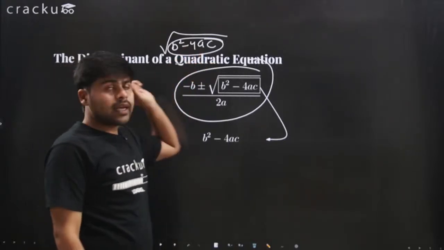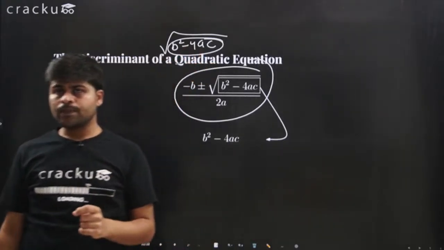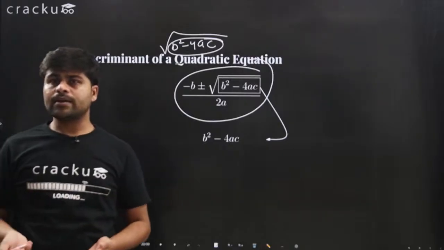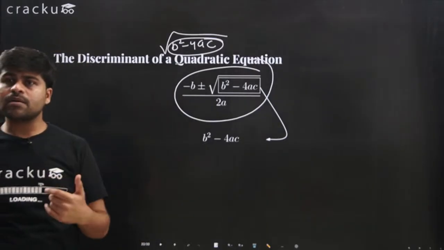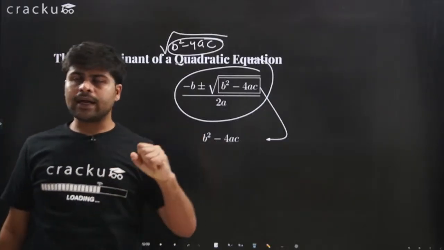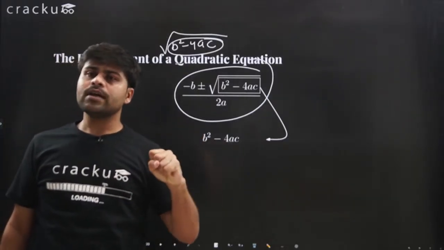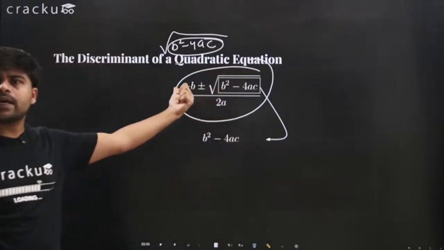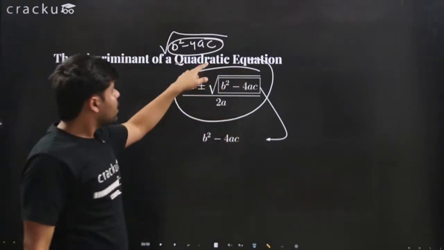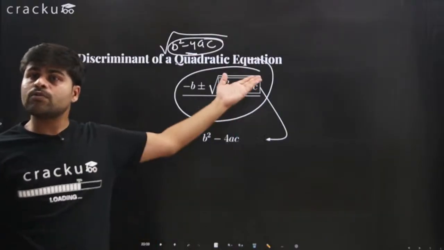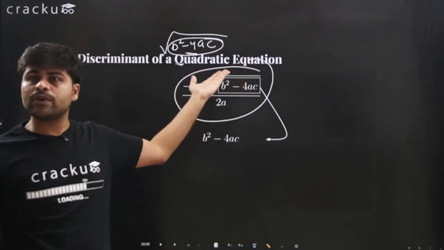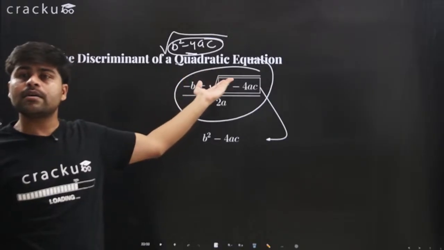We know that anything that comes inside the square root has to be a square number, right? That's what it means to be inside the square root. This means b square minus 4ac has to be greater than 0, or greater than or equal to 0, in order for this to make sense, right?